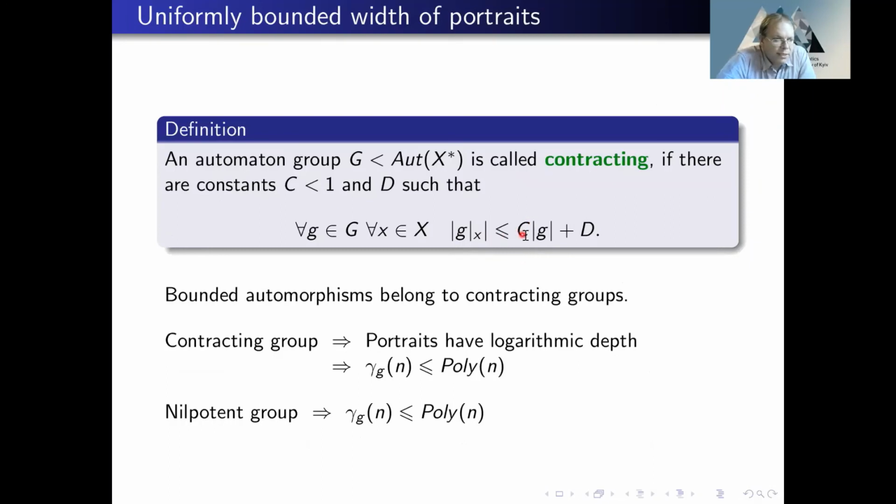So there will be a constant less than 1 such that the section at the first level is strictly smaller, and you can repeat this again and again. And eventually we have that portraits of all elements of contracting groups have logarithmic depths. And from this, we immediately deduce that the growth function for elements of contracting groups is polynomial.